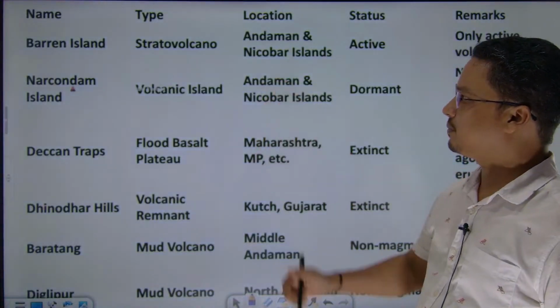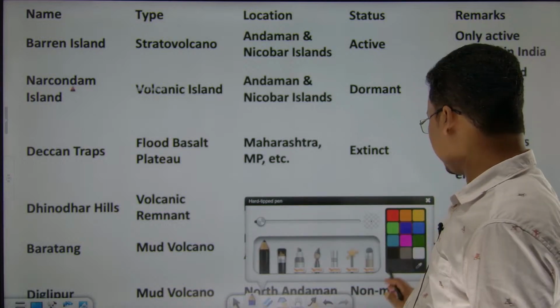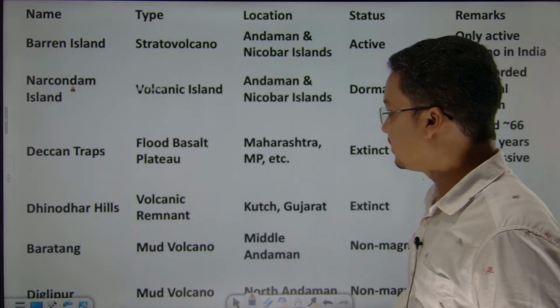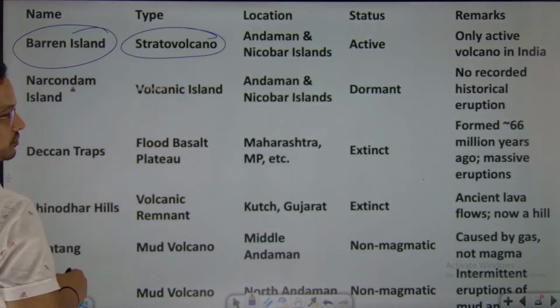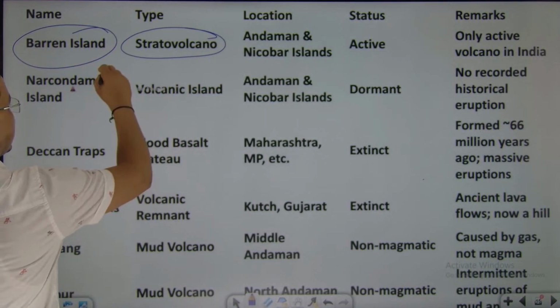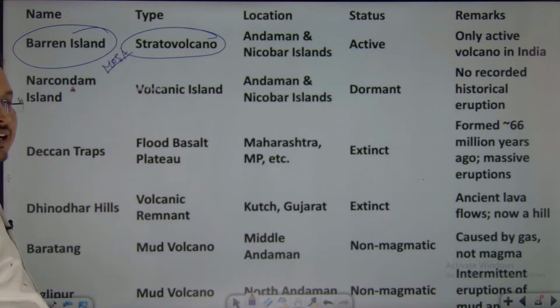Now here you can see the Barren Island is a stratovolcano. तो यहाँ पे वैल्यू एडिशन भी आपको मिल जाएगा, राइट. The Barren Island, the most active and a stratovolcano.